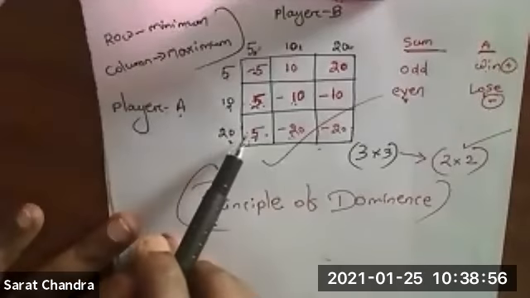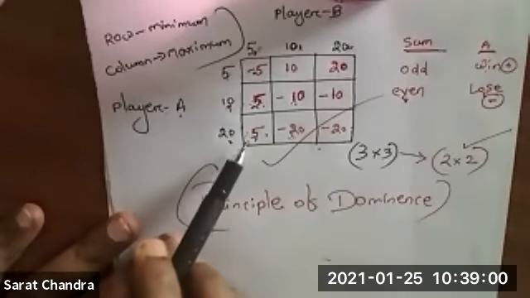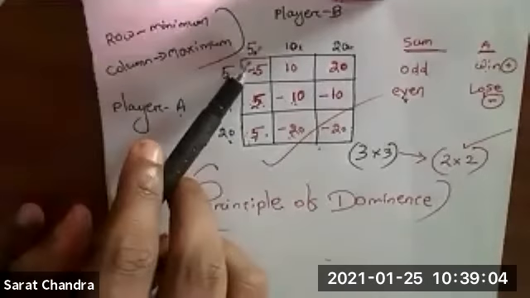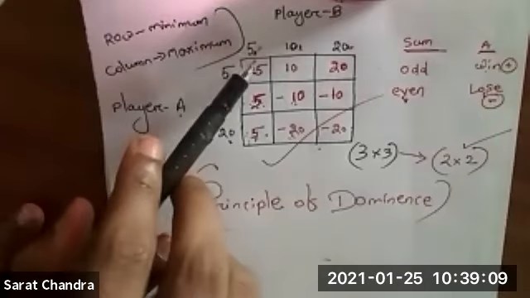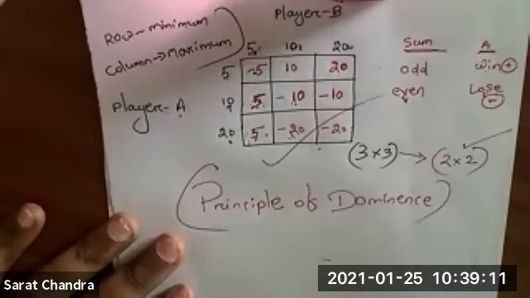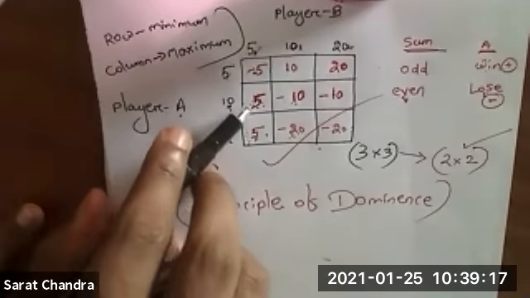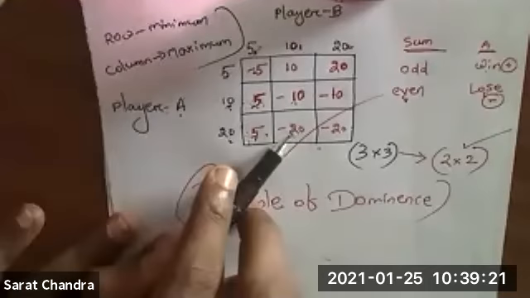Clear? So we will compare row 3 with row 1 and row 2. So first we will take row 3 and row 1. So here the value is 5. Here the value is -5. So 5 is greater than -5. So row 3 and row 1, the condition is not satisfied. Now we will compare row 3 and row 2. So here 5, here also 5. So equal, condition satisfied.